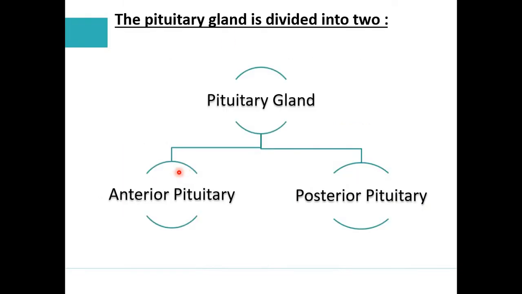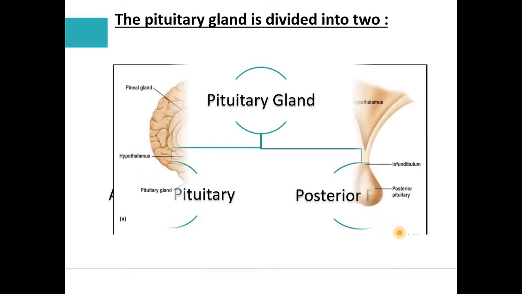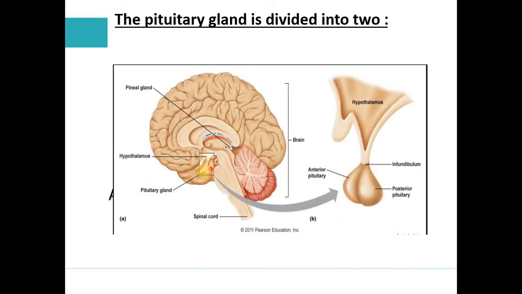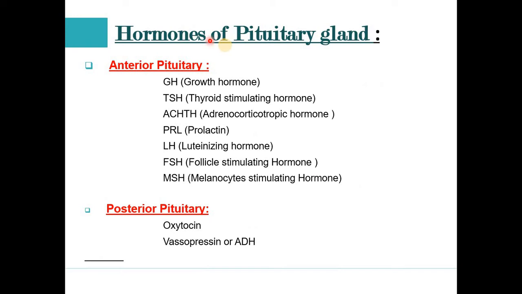In the next slide, we see that the pituitary gland is divided into two parts, the anterior pituitary and the posterior pituitary. Have a look at the image. The image of the pituitary gland is zoomed in here, and this portion is known as the anterior pituitary and this is the posterior pituitary. Now we see what hormones are released by the anterior pituitary and the posterior pituitary.